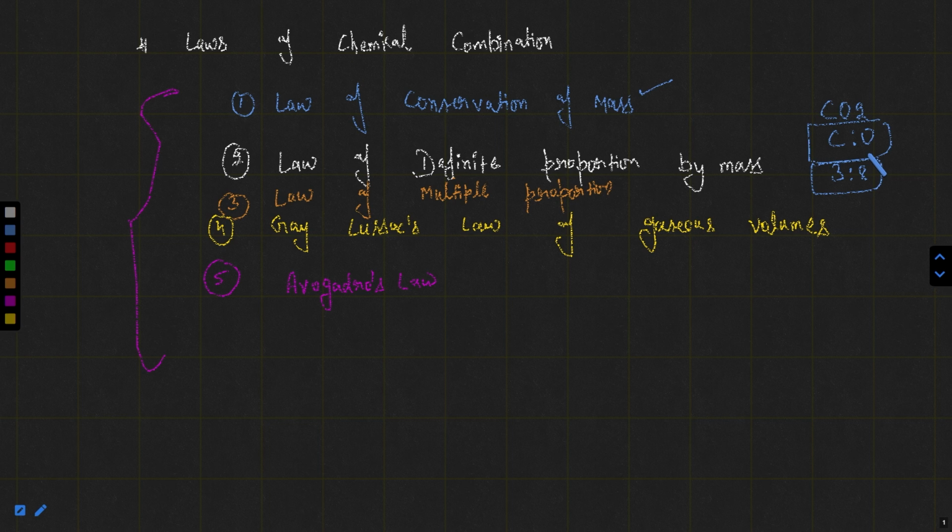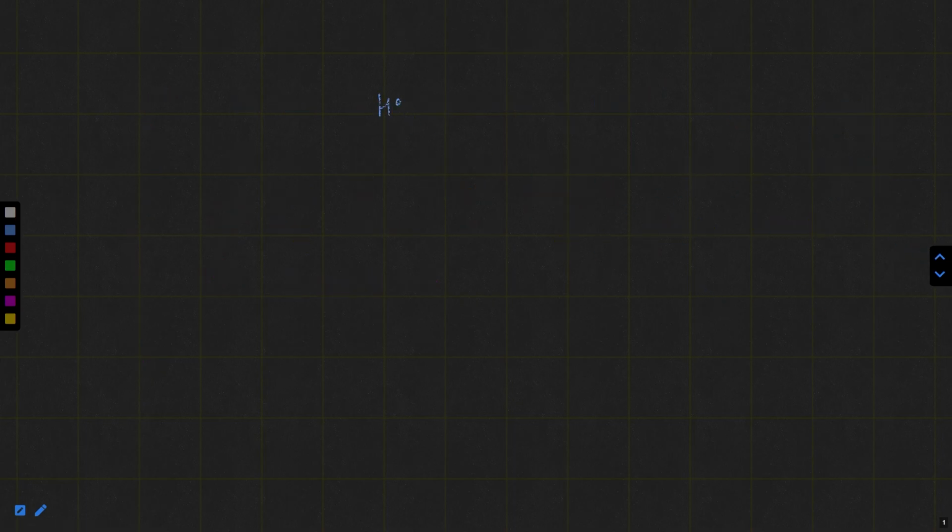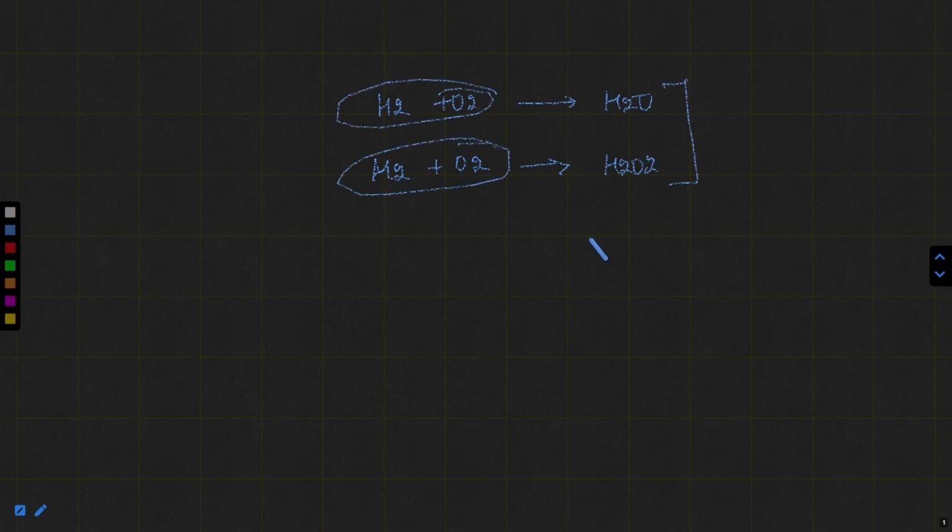Law of multiple proportion: if the same elements are combining to give more than one compound, like hydrogen and oxygen. Let's suppose I am taking the example of H2 plus O2 gives H2O, and similarly another time H2 plus O2 gives H2O2. So the same elements are combining and giving more than one compound.